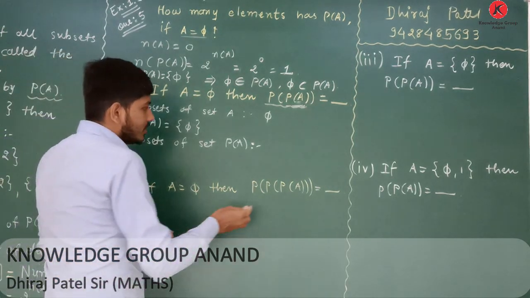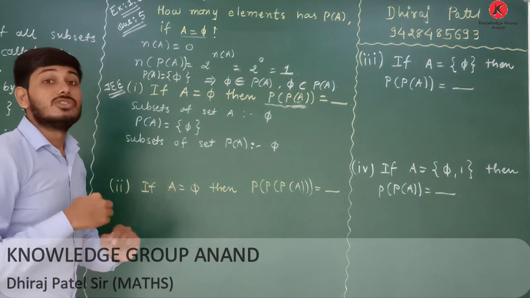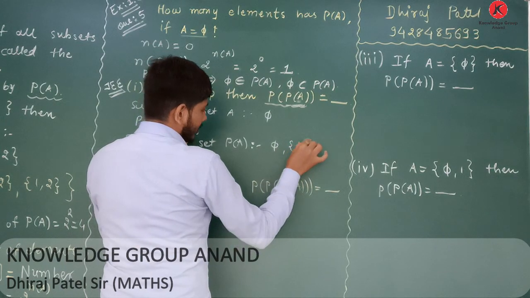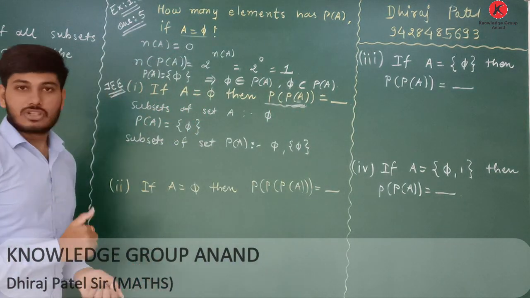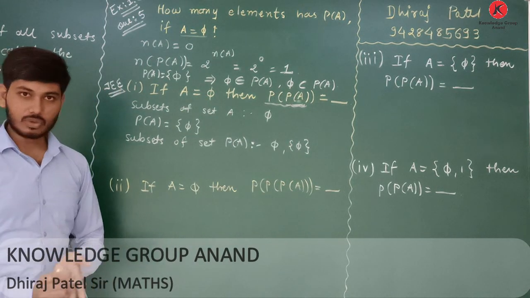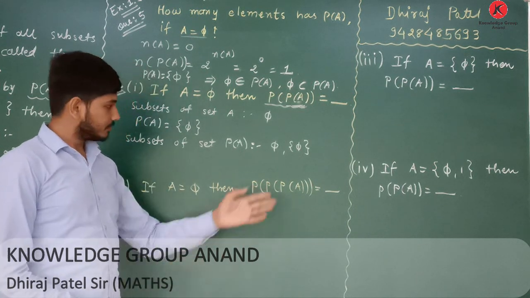First one, null set is the subset of any set. Second one, the singleton set. Here singleton set is curly bracket 5. Okay, this one is singleton set. Clear? So total subsets of power set of A are listed out.